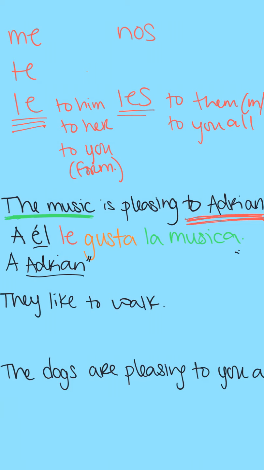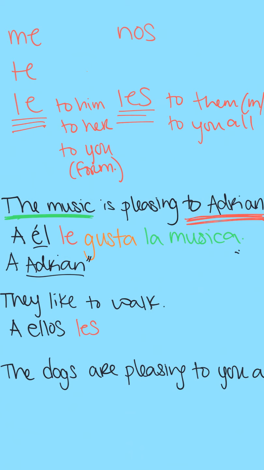Okay, let's continue on. The next sentence says, they like to walk. Now, if we remember, I'm not specifying a gender here, so this tells me that I'm going to default to that masculine form, as always. And here we go. So, my prepositional phrase, I'm going to say a ellos, and then my IOP that matches ellos, of course, is les.